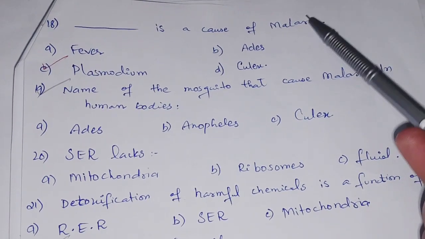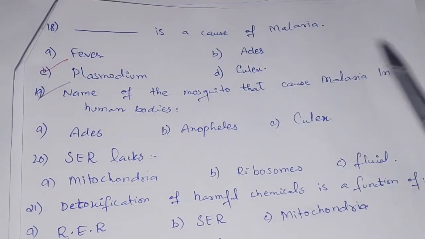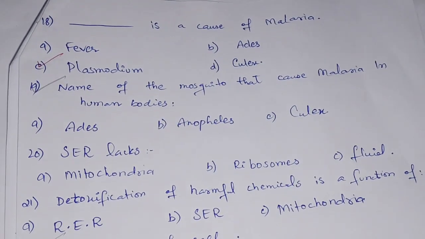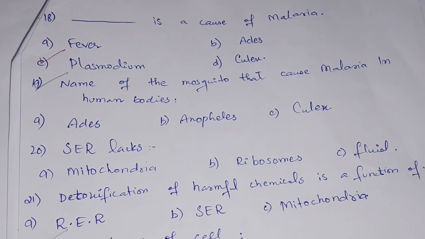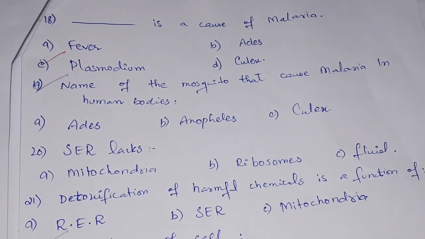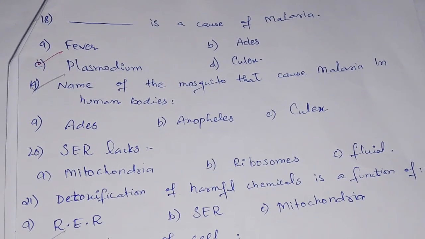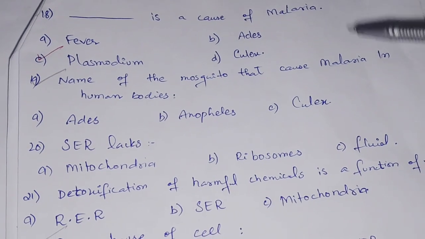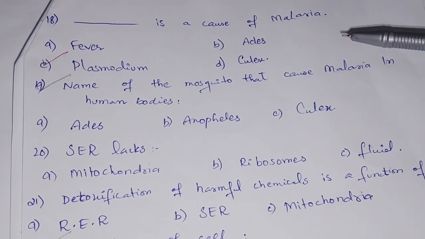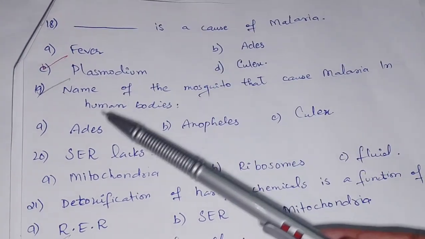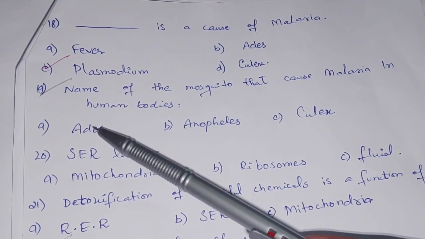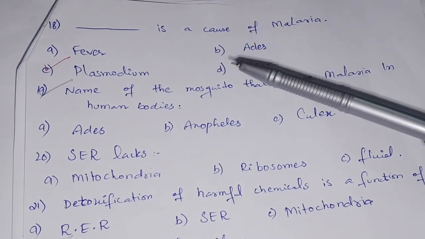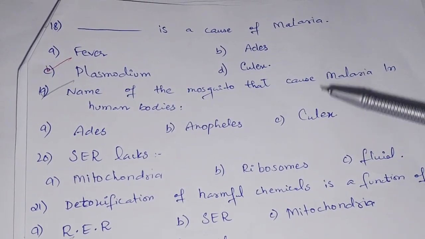It is a general term used for the hypothesis of malaria. Now we have the next MCQ, which is the name of the mosquito that causes malaria in human bodies. We have to know which mosquito causes malaria in human bodies. Number one option is the Aedes, then Anopheles, and then Culex.